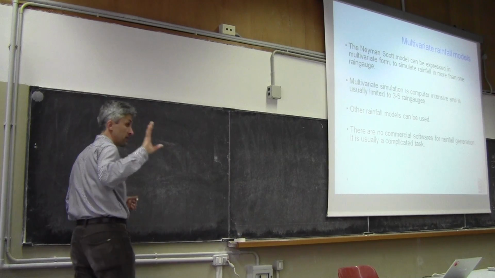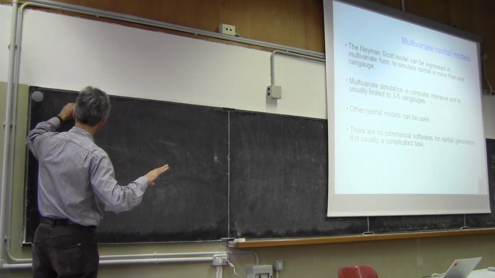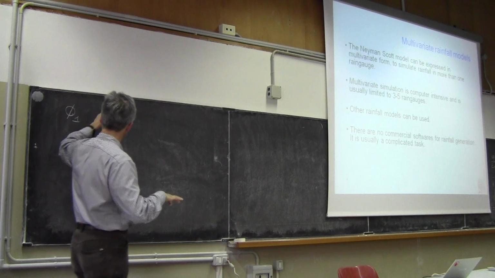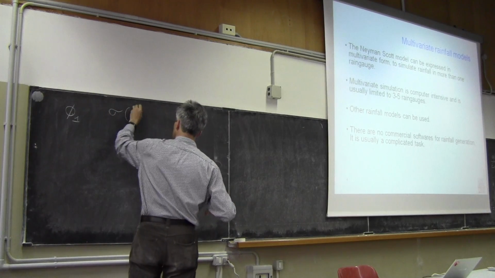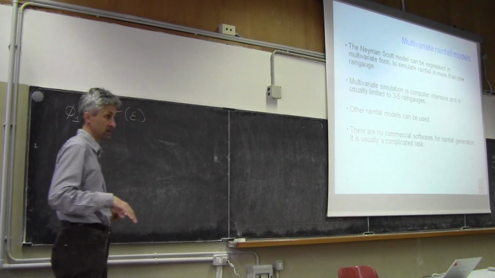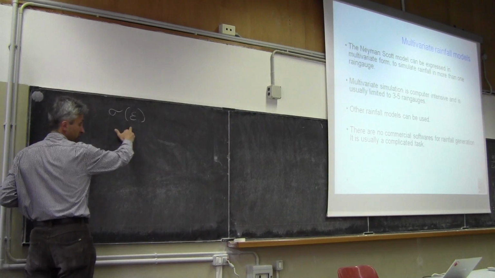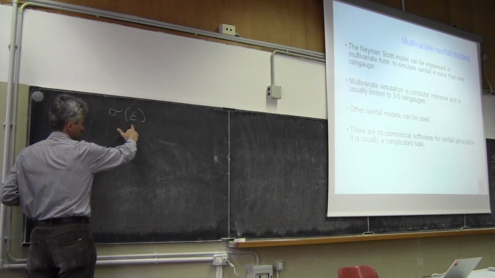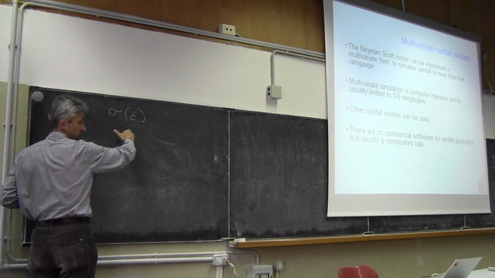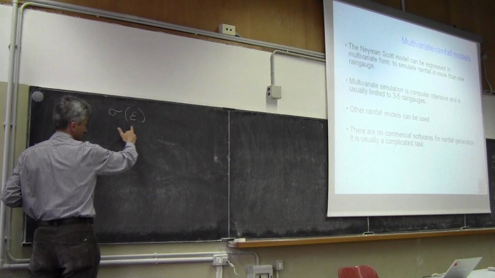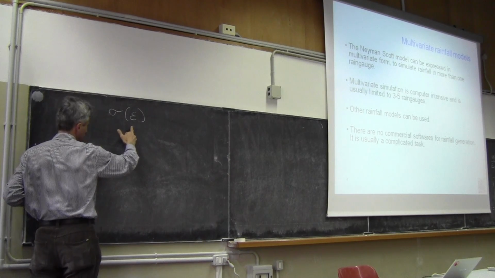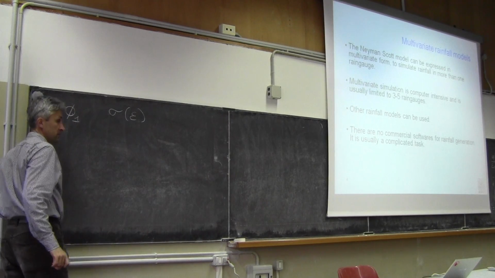Let me say first, what are the parameters of an AR1 process? Phi1 and sigma epsilon. These are the two parameters. We discussed this. Because the average of epsilon is 0 and epsilon is Gaussian, the probability distribution of epsilon is completely given by knowing just the standard deviation. And then we need this parameter.